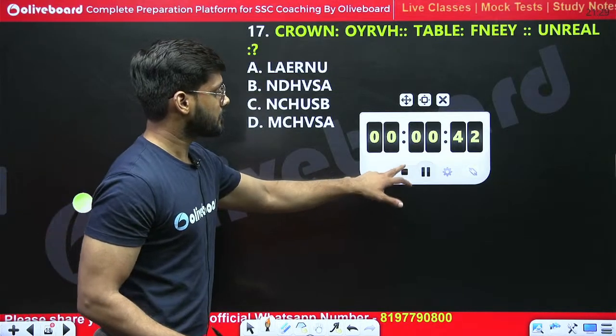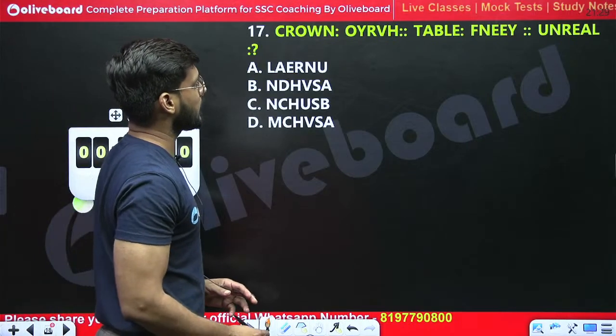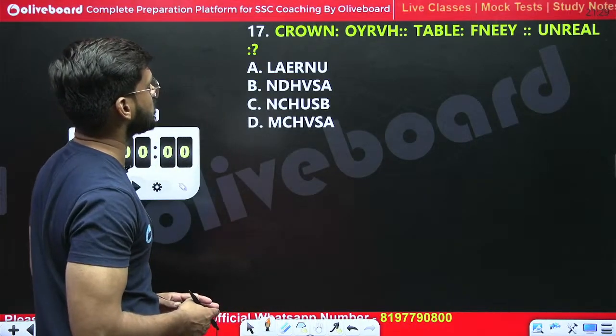Let's see. Crown is related to OYR, VH. How can we do this thing?